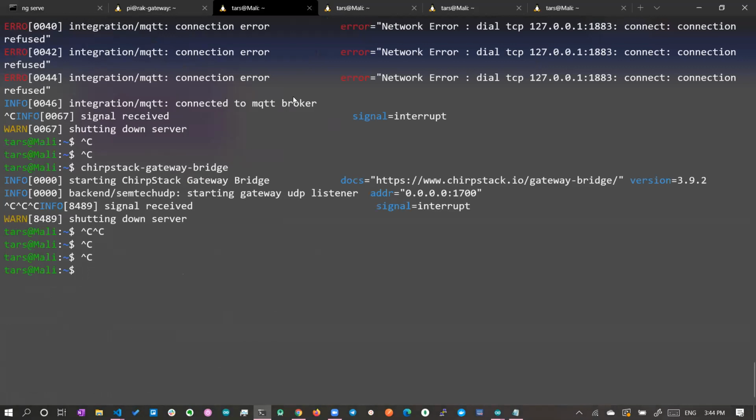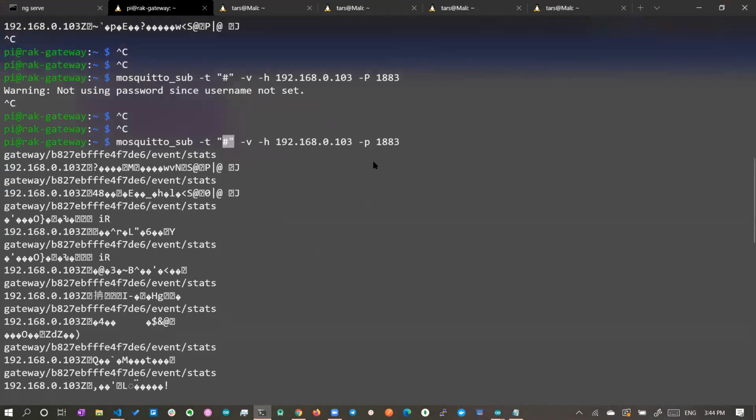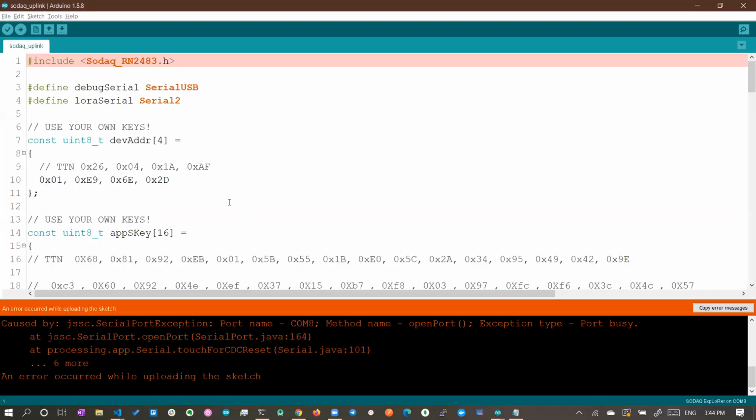Okay, we will get the data. If we send the data, we will get the data in this particular window, because we have subscribed to the data. We have subscribed to every data using the hash topic. Okay, fine. Now let's try to upload the data again.